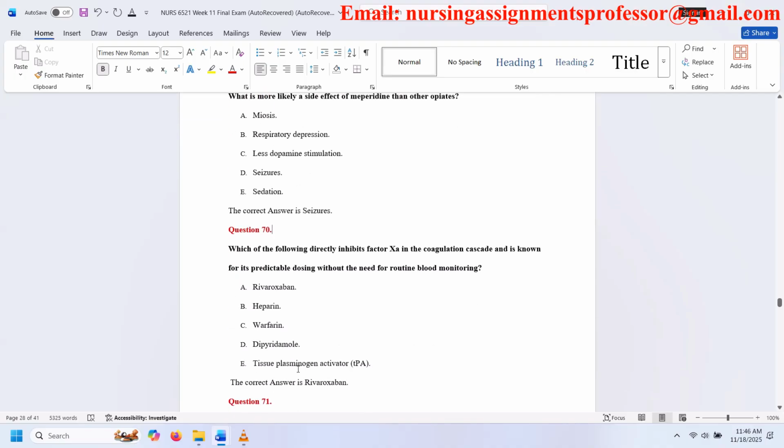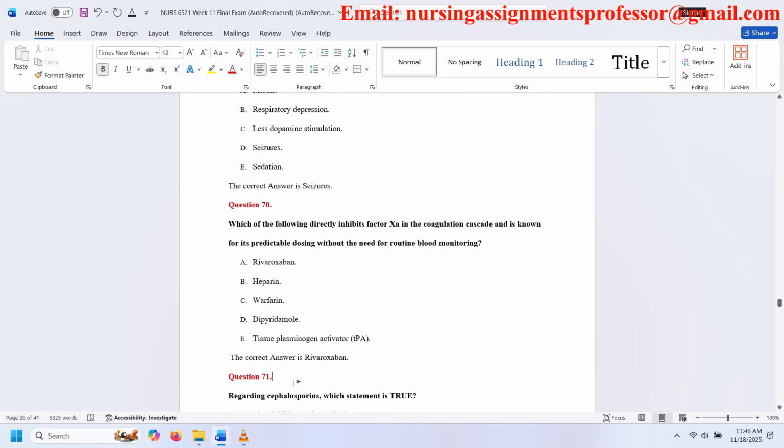Question 70. Which of the following directly inhibits factor Xa in the coagulation cascade and is known for its predictable dosing without the need for routine blood monitoring? A. Rivaroxaban. B. Heparin. C. Warfarin. D. Dipyridamole. E. Tissue plasminogen activator. The correct answer is rivaroxaban.